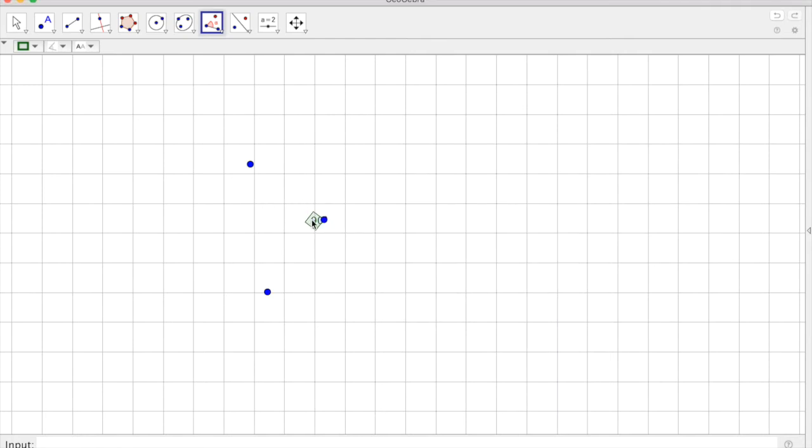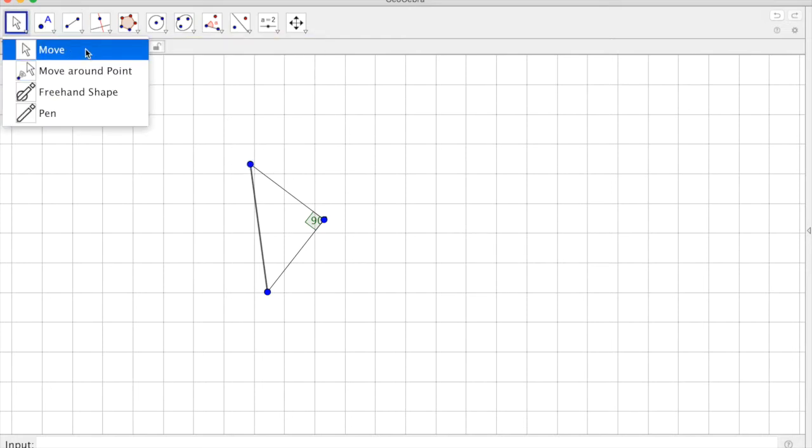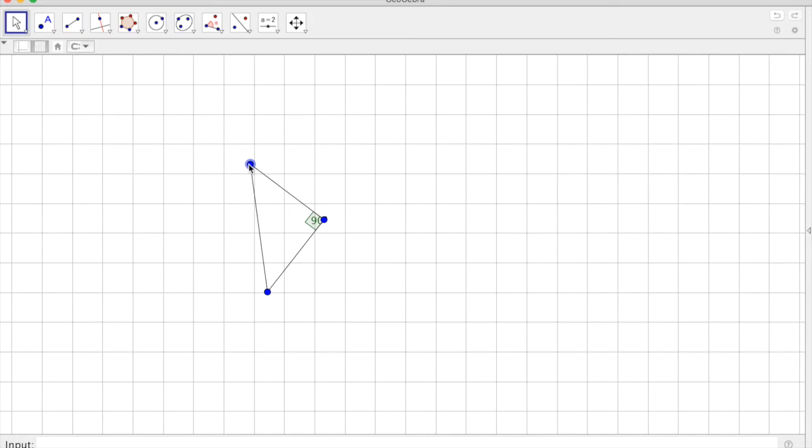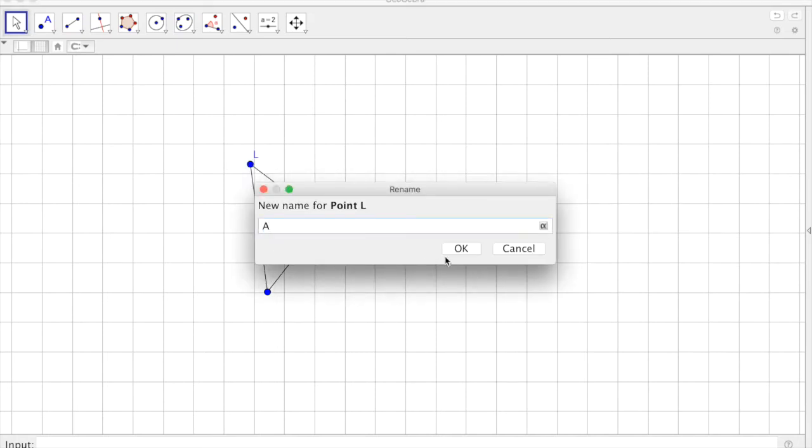Go to the segment tool to connect our points, and then go to the move tool, and we're going to label our points. So right click and rename, and we're going to make this triangle ABC.